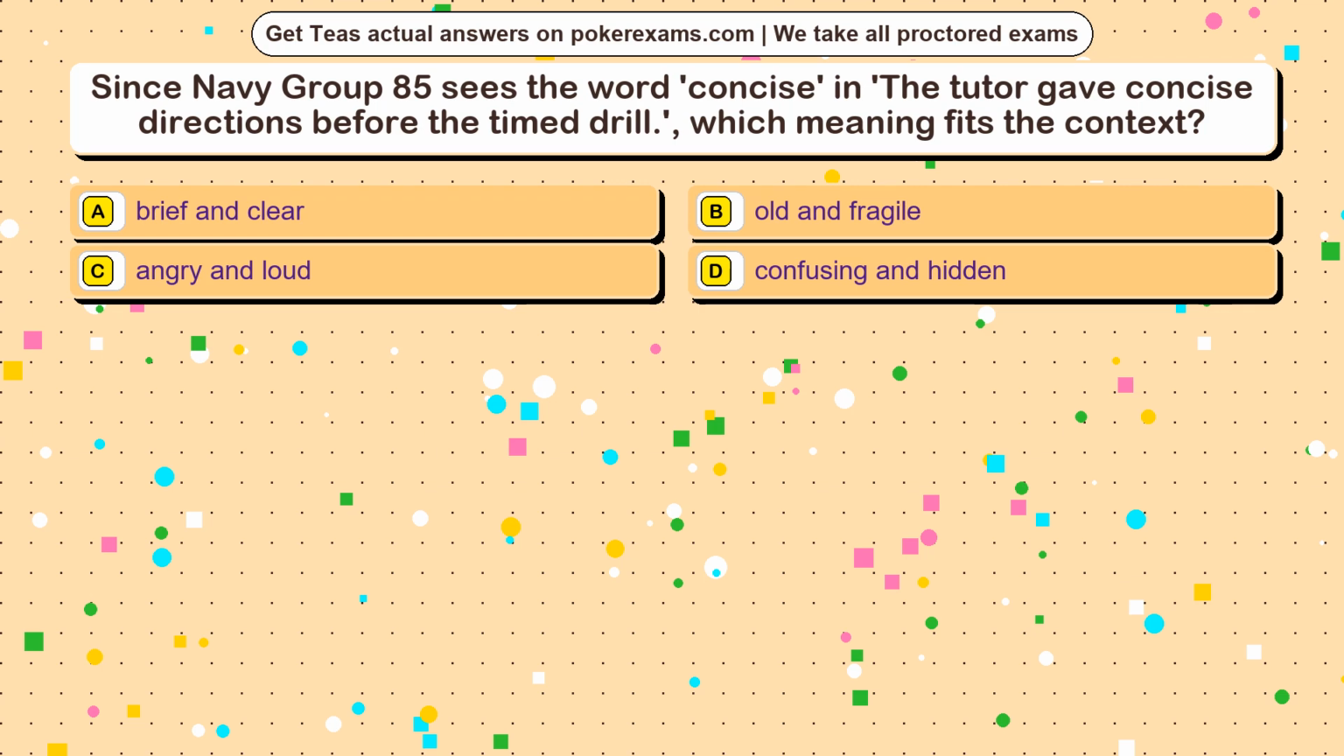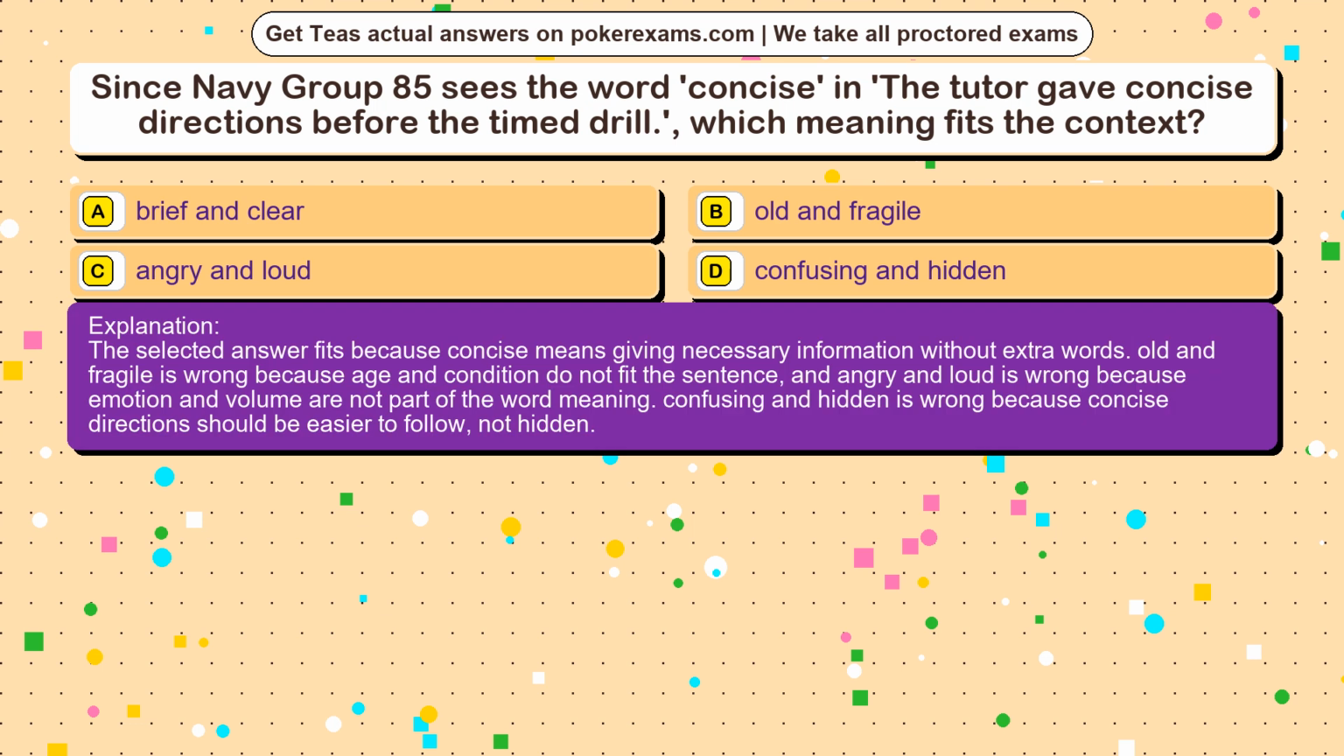The correct answer is option. The selected answer fits because concise means giving necessary information without extra words. Old and fragile is wrong because age and condition do not fit the sentence, and angry and loud is wrong because emotion and volume are not part of the word meaning. Confusing and hidden is wrong because concise directions should be easier to follow, not hidden.